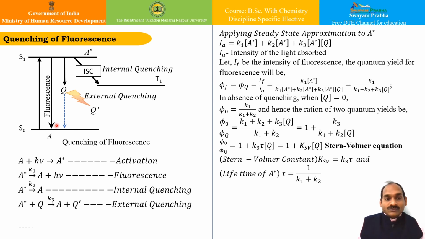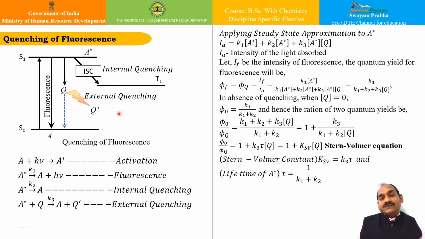The usual fluorescence goes from the ground state to the singlet excited state, and while transmitting energy back, it gives fluorescence and returns to the ground state. However, before that, it collides with some other molecule, and therefore quenching of fluorescence takes place.